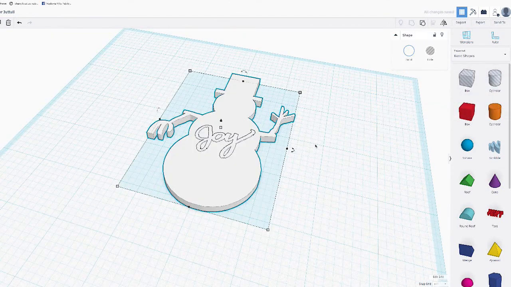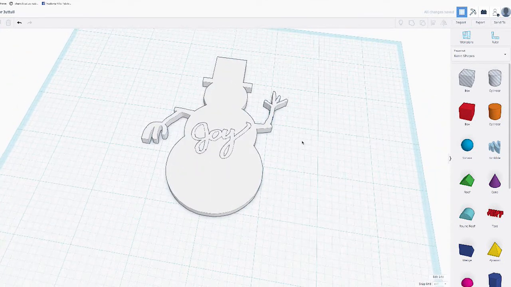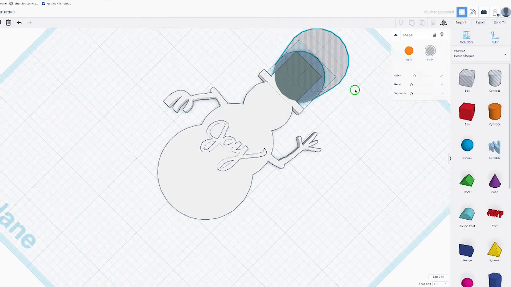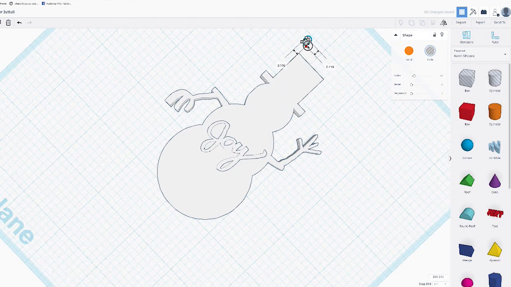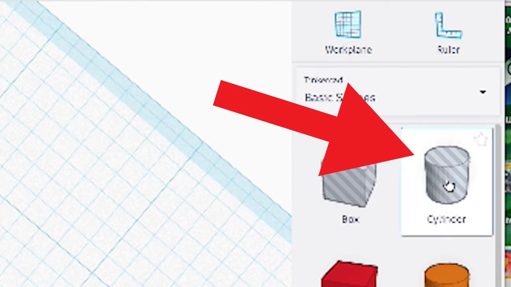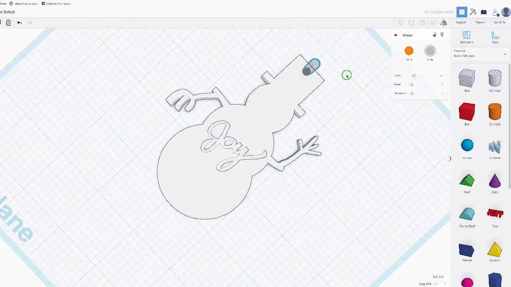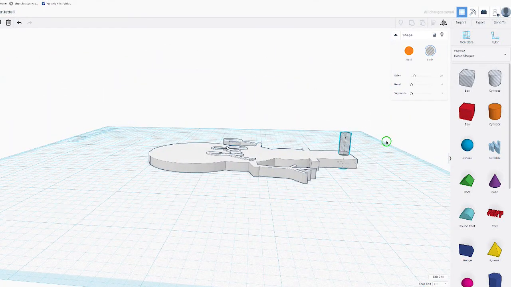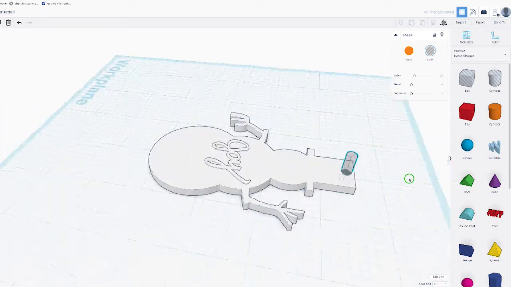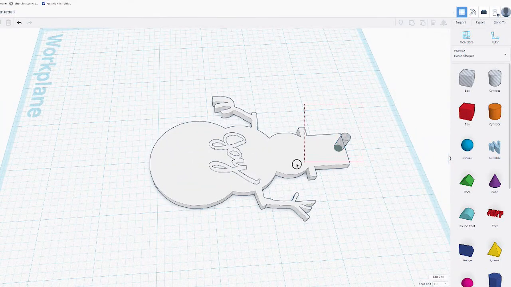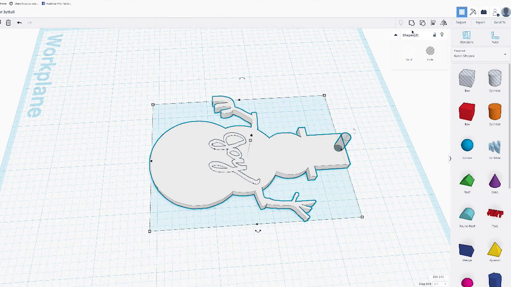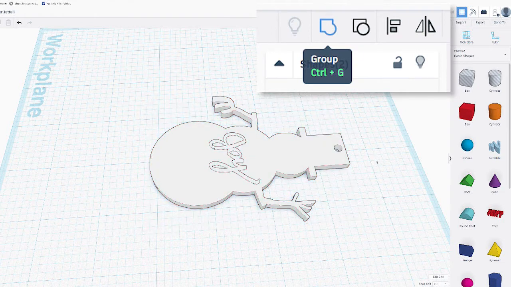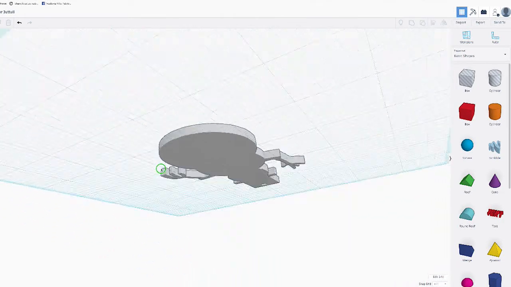So the next thing we need to do is create the hole in our ornament that the thread will go through so that we can hang it on our tree. And to do that, we're going to use another piece of geometry designated as a hole, this time the cylinder. So we're going to bring in the cylinder, we're going to shrink it down, and again, this is the one that is a hole. When we have it lined up where we want it, we just want to make sure it intersects with the 3D model of the snowman. And when we select both the cylinder and the snowman, grouping them creates the hole that we need to put our thread through.